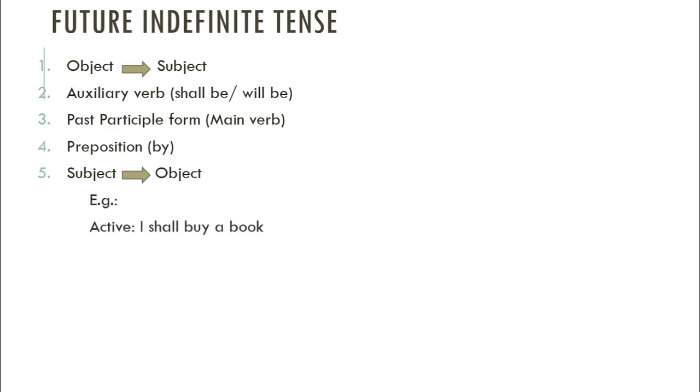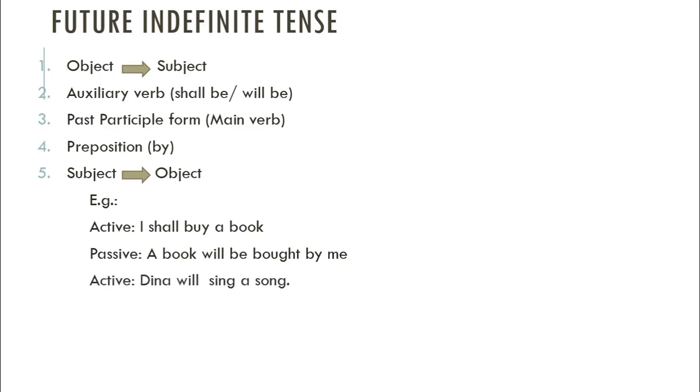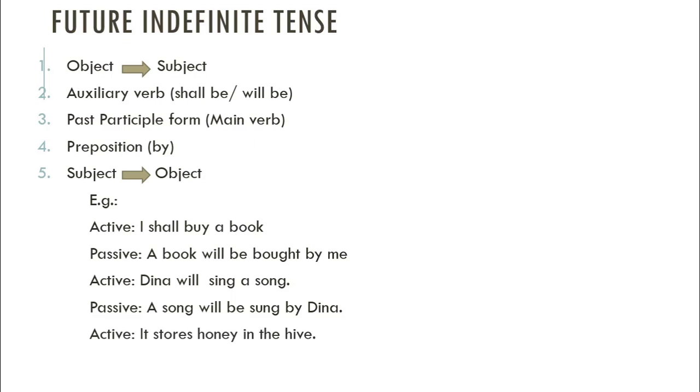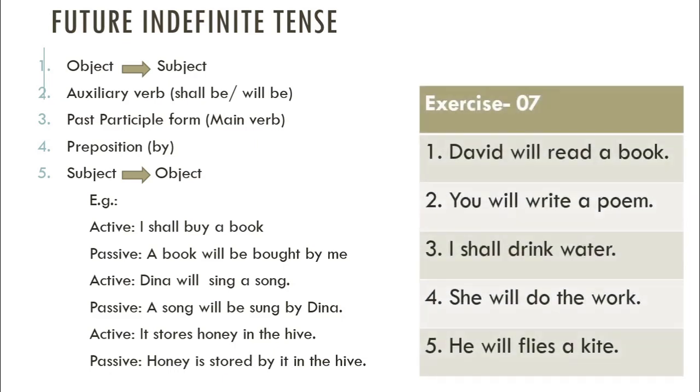For example, I shall buy a book. A book will be bought by me. Dina will sing a song. A song will be sung by Dina. It stores honey in the hive. Honey is stored by it in the hive. Exercise 7 is given for you. Okay, solve them.